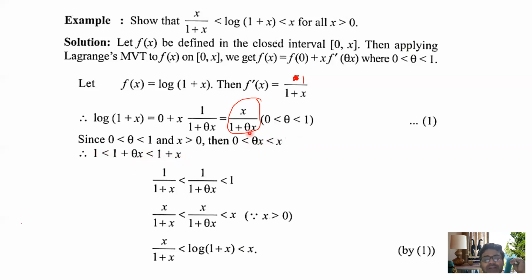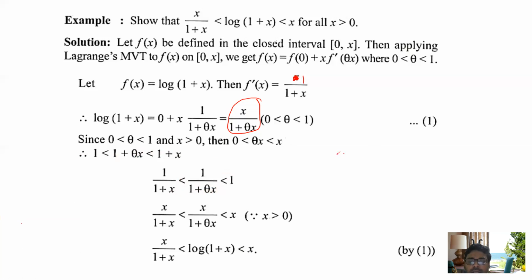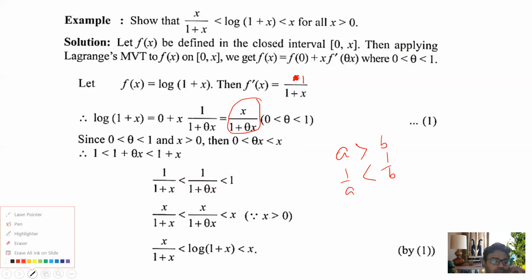Now what is your requirement? 1 by this, so that's why reverse it, that is 1 by 1 plus x less than 1 by 1 plus theta x less than 1. Just check. Already you know from the basic logic of inequality, if a greater than b, then you may write 1 by a less than 1 by b. Here we are using the same concept. That is inequality. Now what is left?